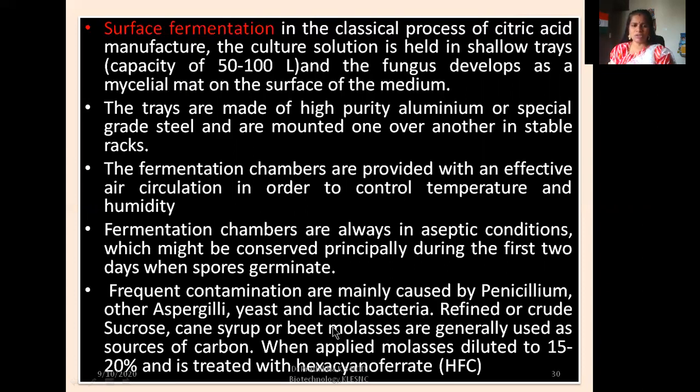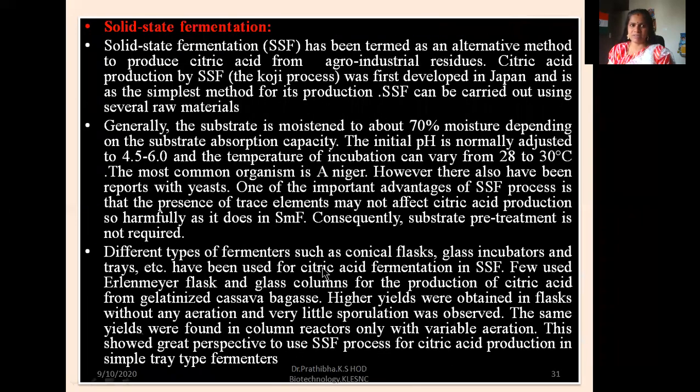Refined or crude sucrose, cane syrup, or beet molasses are generally used as sources of carbon. When molasses is applied, it will be diluted to 15 to 20% and is treated with hexacyanoferrate, that is, HCF in short. Now let us go through solid state fermentation.